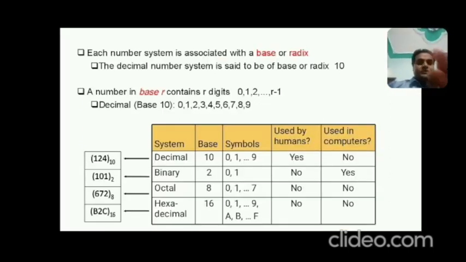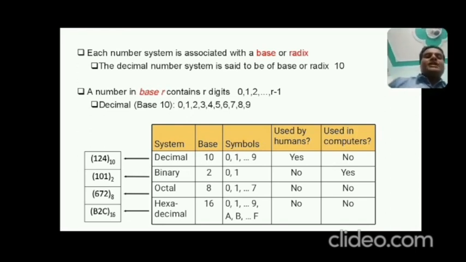Now see this slide, each number system is associated with a base or radix. The decimal number system is said to be base or radix 10. As I told in the previous slides, the base and radix both are the same. So what is the decimal system base? That is 10. A number in base R contains R digits: 0, 1, 2, 3, 4 up to R minus 1.